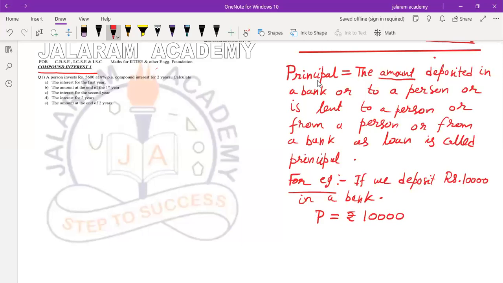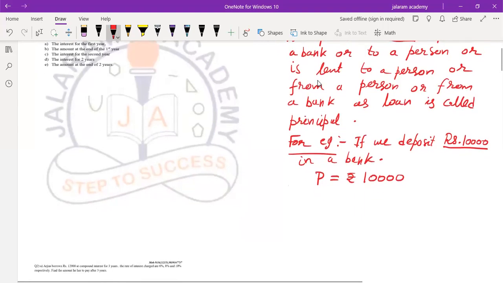The amount deposited in a bank or to a person, or is lent to a person or from a person or from a bank as loan is called principal. If we deposit rupees 10,000 in a bank, then principal is rupees 10,000. So this is a very important term related to banking. We are first discussing the terms related to banking only.